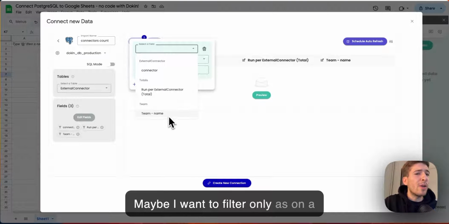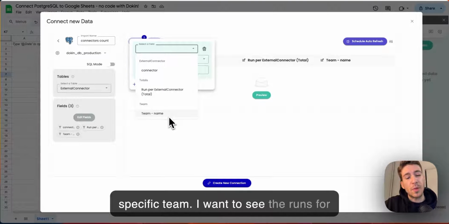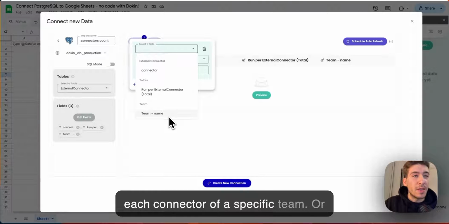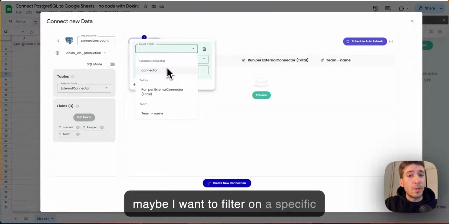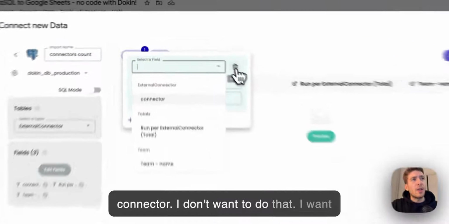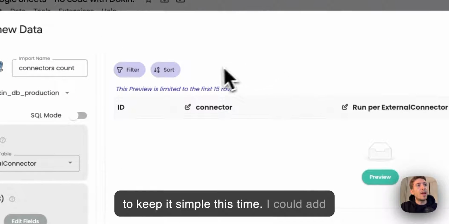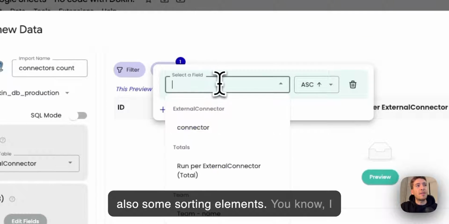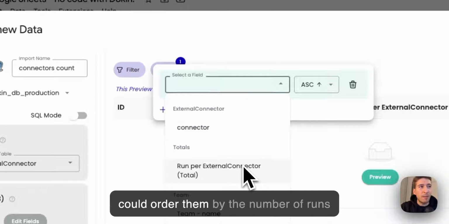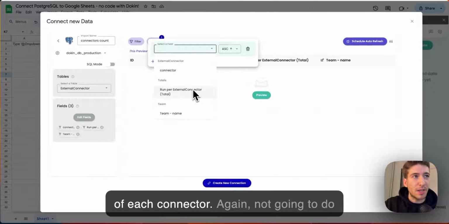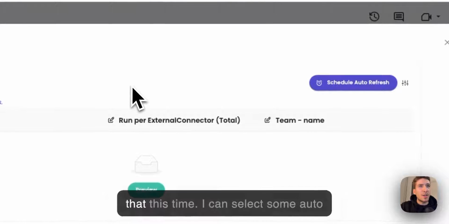Now that I have done that, I could go ahead and add some filters. Maybe I want to filter only on a specific team. I want to see the runs for each connector of a specific team, or maybe I want to filter on a specific connector. I don't want to do that. I want to keep it simple this time. I could add also some sorting elements. I could order them by the number of runs of each connector. Again, not gonna do that this time.